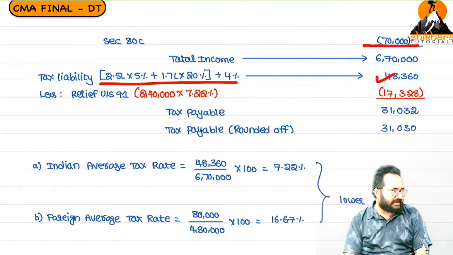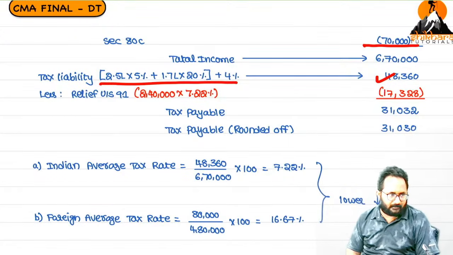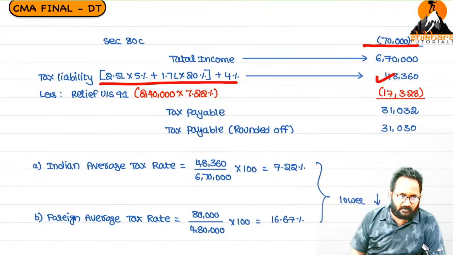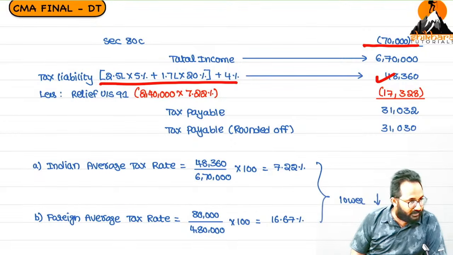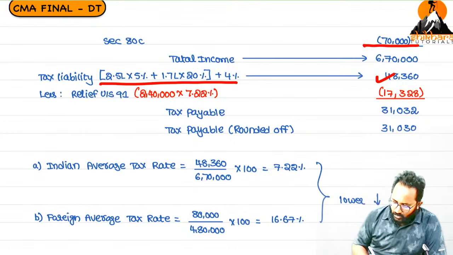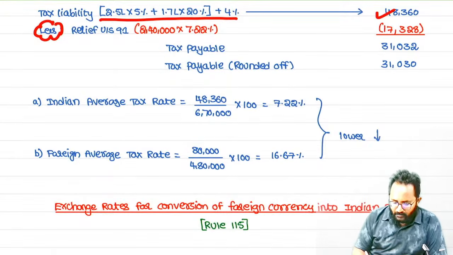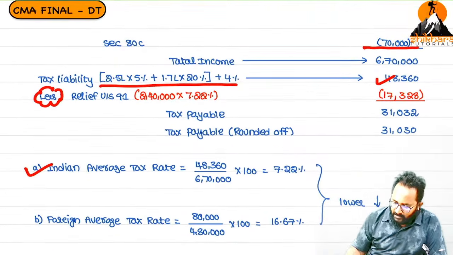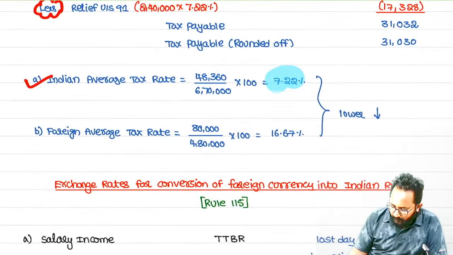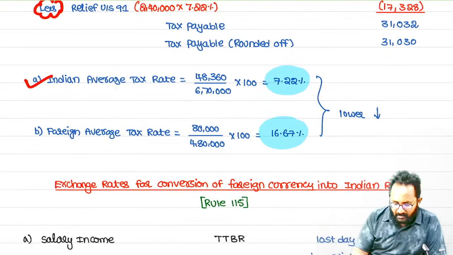Here there is no surcharge. Why? Total income does not exceed 50 lakh. For an individual, only if total income exceeds 50 lakh do we have to calculate surcharge. Now, we have to calculate the Indian average tax rate. How to calculate the Indian average tax rate? Tax divided by total income. How much? 7.22.